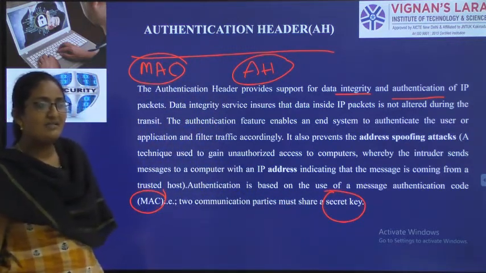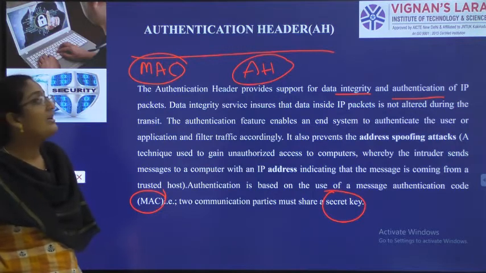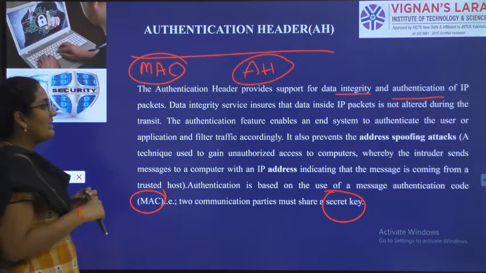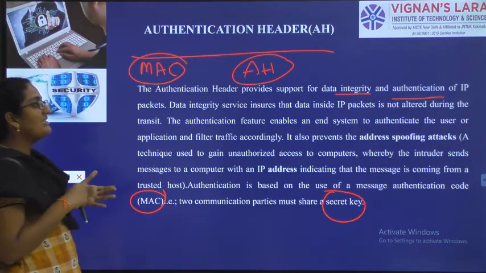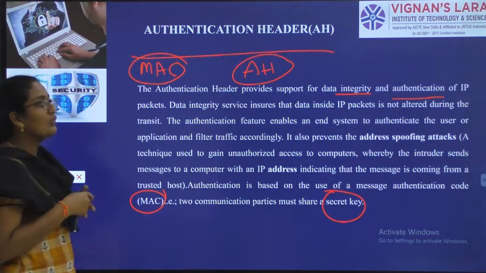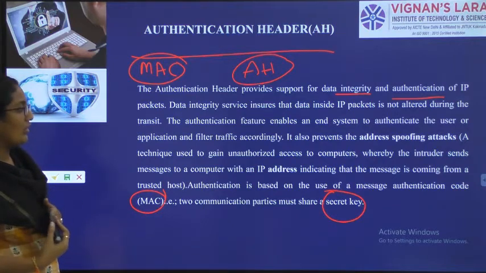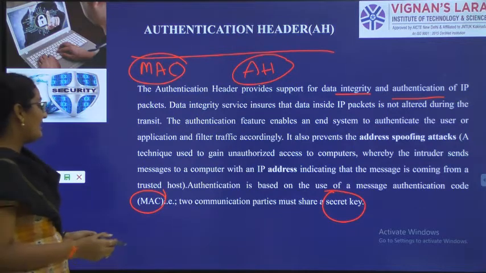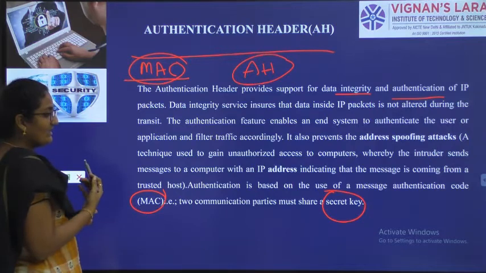Encapsulating security payload, authentication header and key exchange are the three elements of IP security. The first one is the authentication header. What will the authentication header do? It will provide integrity and authentication. Integrity means believing that there is no change in the data content. Authentication means verifying whether the sender is genuine or not. The authentication header is based on MAC, the message authentication code. What do we mean by message authentication code?